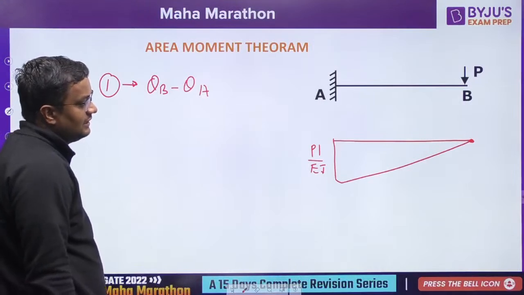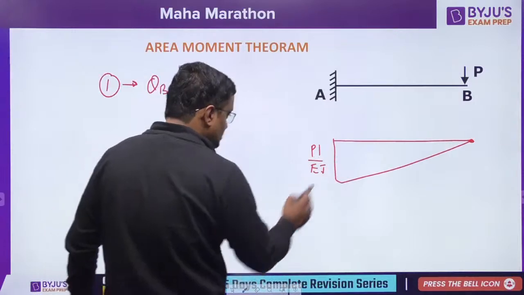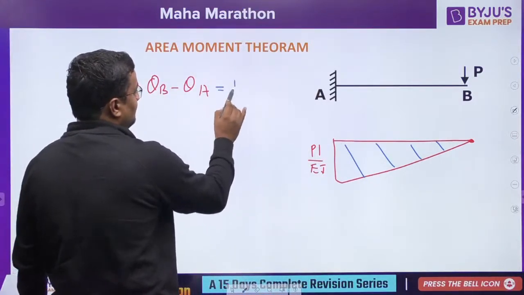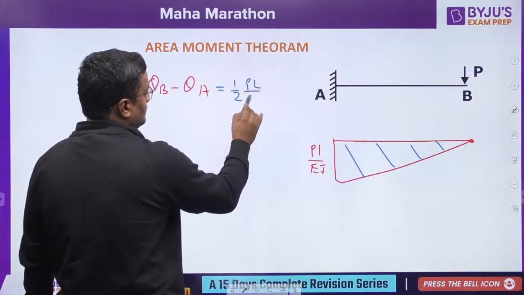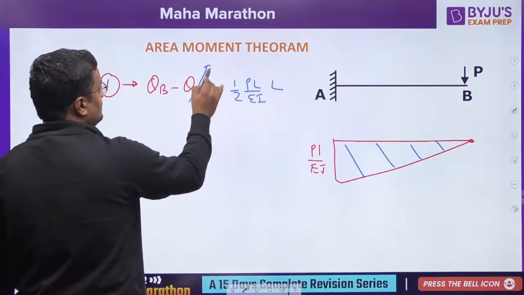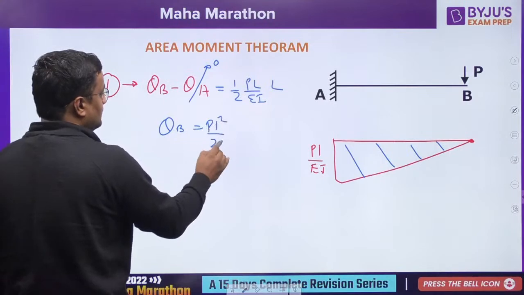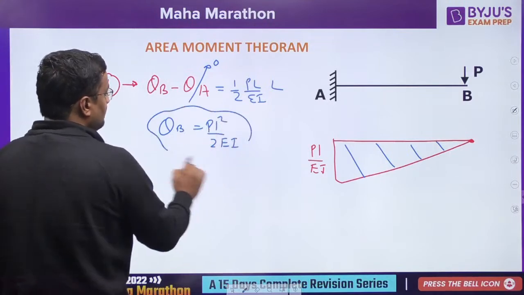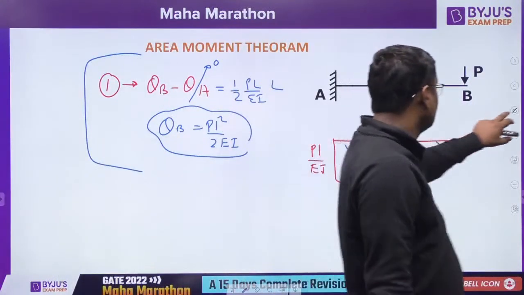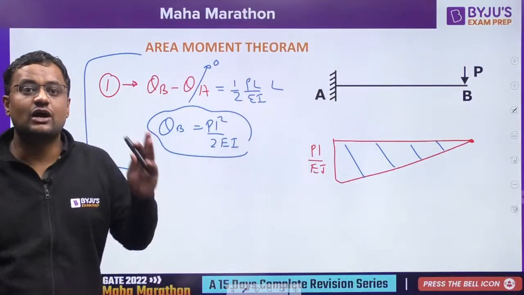Theta B minus theta A is equal to the area between them. Area between them is this one. So the area is half base into height, and theta A is fixed, it is 0. So theta B is equal to PL square by 2EI. So what does the first theorem say? The difference in slope between any 2 points is the area between them. Any doubt, please let me know, yaar.